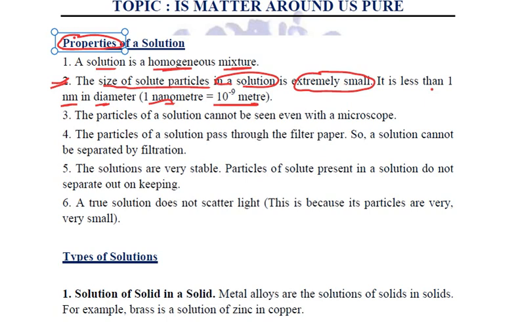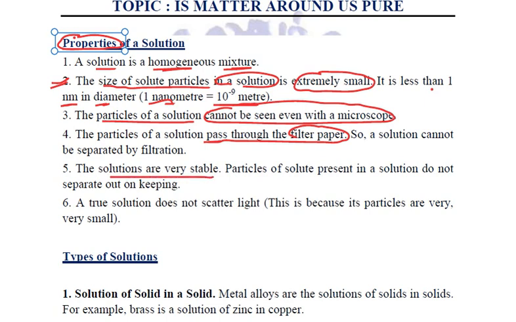And since the size is extremely small, the particles of a solution go into the gaps present in the solvent, and that is why they cannot be seen even with a microscope. They are so small that they can easily pass through filter paper. So you cannot actually separate a solution using filtration.